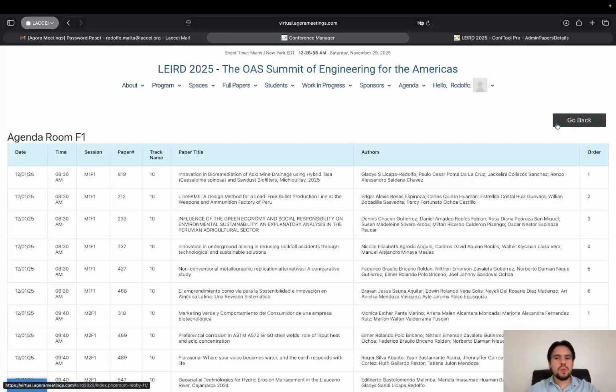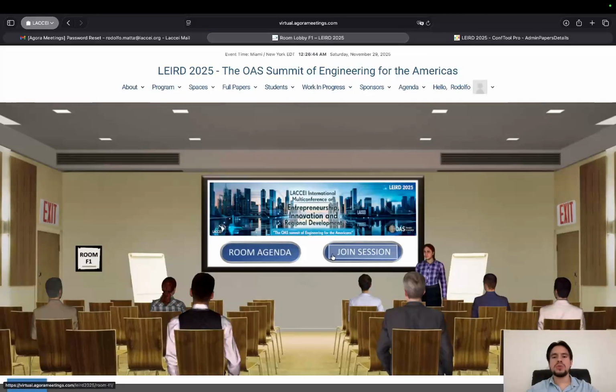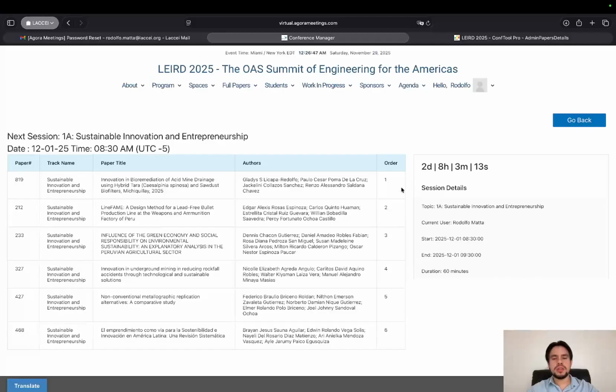Once again, once we are a few minutes before the session starts, I'll go back to the room lobby and I'll go to the join session instead. Here's where I can see the papers that are going to be presented next in this room. I can see once again the paper 819, and I can see a clock of how much time is left for this next session, and a green button will appear here for me to join the session. Like I said before, you don't have to install anything. You'll be able to join the session through your browser.